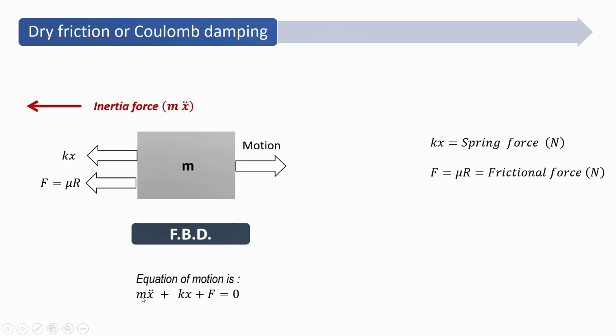So all these forces are acting in the same direction, so they get added up. So the equation of motion is m x double dot, that is inertia force, plus spring force plus frictional force, equal to 0.